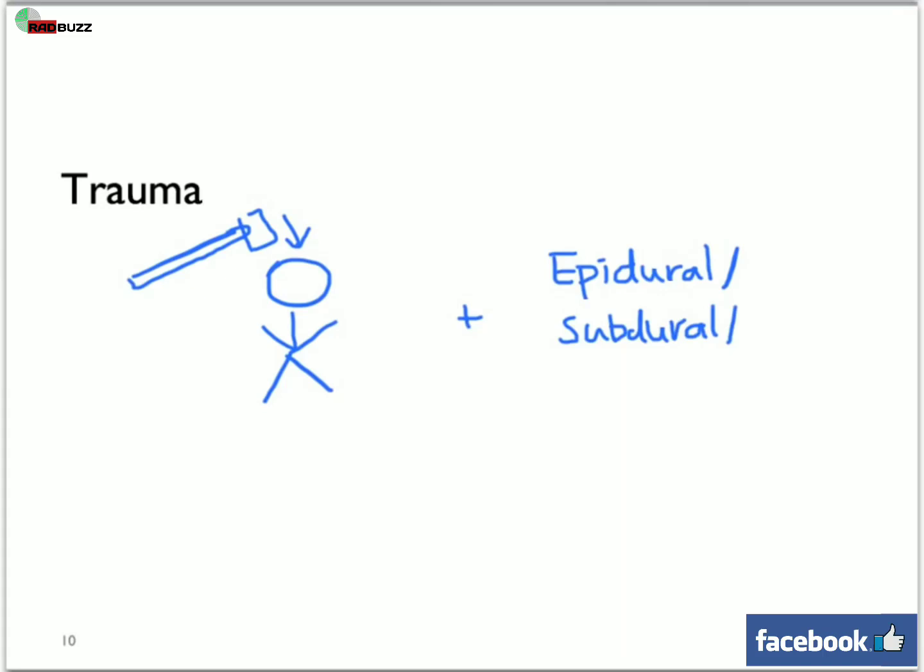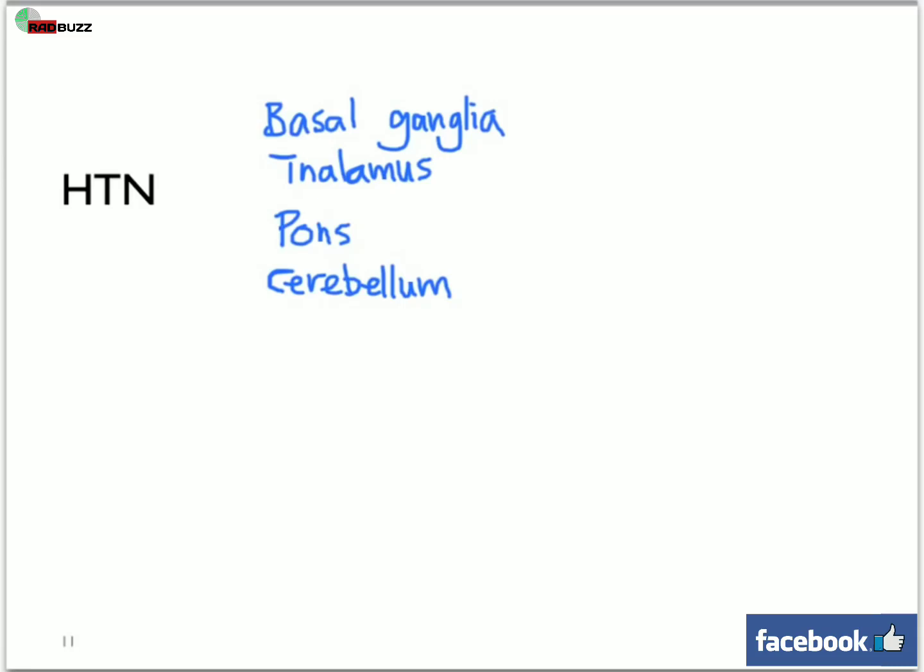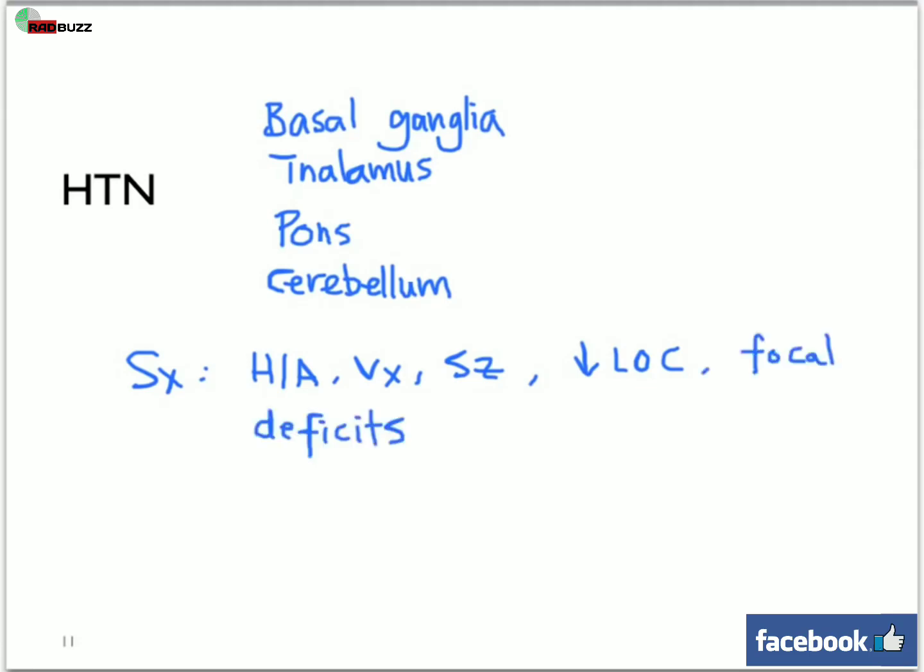For non-traumatic intracerebral bleeds, the main risk factor is hypertension. Common sites for the intracerebral bleed due to hypertension include the basal ganglia and thalamus, pons, and the cerebellum. The patient will present with sudden onset headache, vomiting, seizure, decreased level of consciousness, and focal neurological deficits that correspond to what part of the brain is affected. The risks of intracerebral bleeds also increase with the use of sympathomimetic drugs.